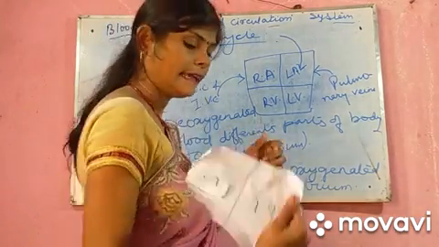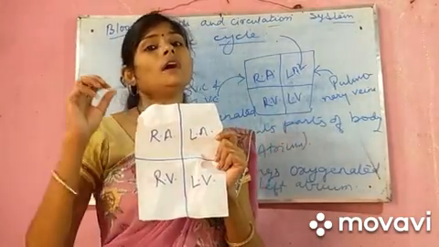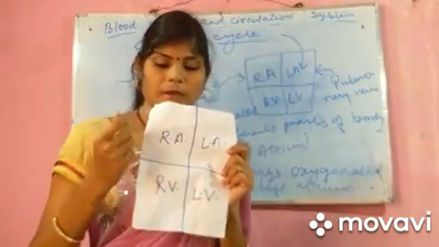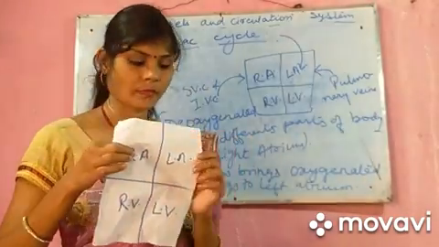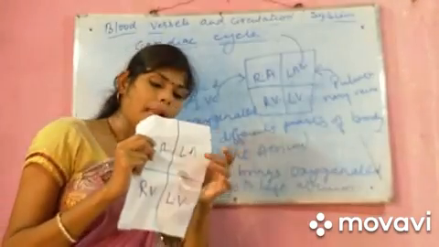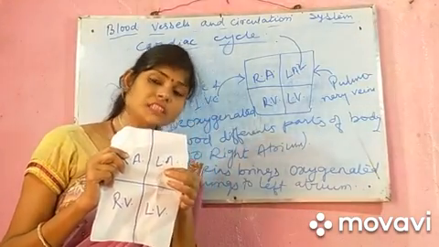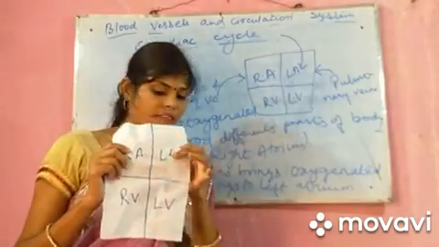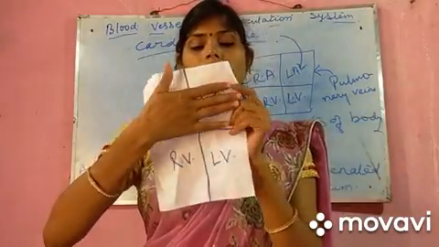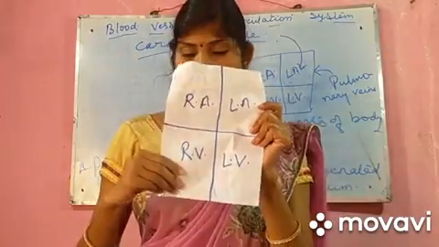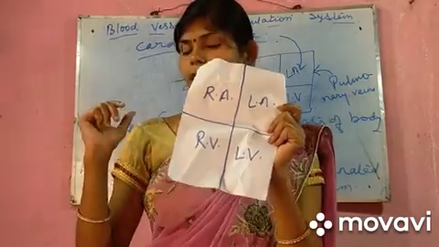As I already said, superior vena cava and inferior vena cava bring deoxygenated blood to the right atrium, and pulmonary veins bring oxygenated blood from the lungs to the left atrium. Now the atrium is filled with blood and the ventricles are empty.